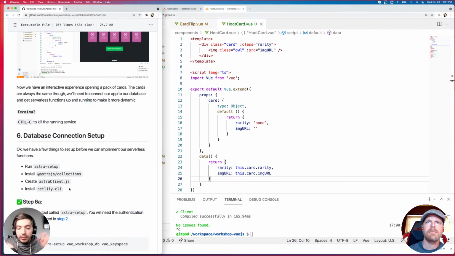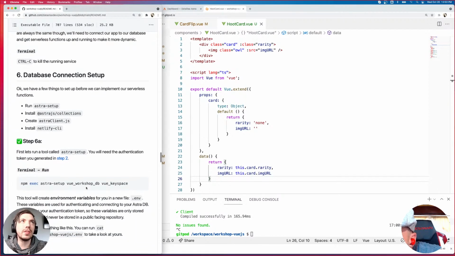So in order to make it dynamic, we need to have a few things. We need to have our database that has all of our card options in it. We need to have a connection to that database. We need to have some serverless functions that do a little bit of work to randomly select our 5 cards, create that pack, and send it to the front end. And so that's what we're going to do now.